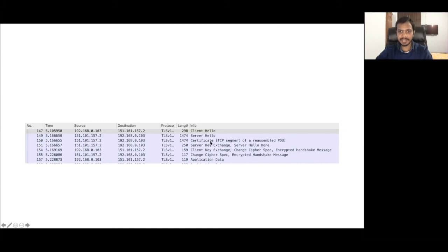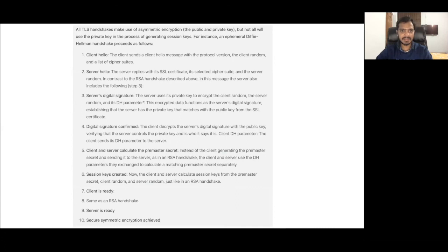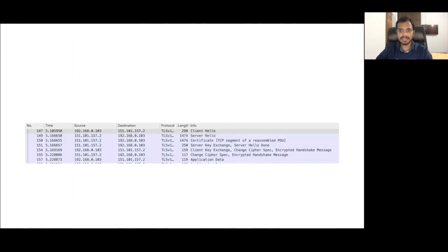It will also send a certificate, SSL certificate, and it will also do the server key exchange and the server hello done. So server key exchange is basically the Diffie-Hellman, like this step was there, right? The server's digital signature was there, where Diffie-Hellman and the encrypted form of all of these was sent. So this is the server key exchange. After receiving all of this, the client key exchange is done.